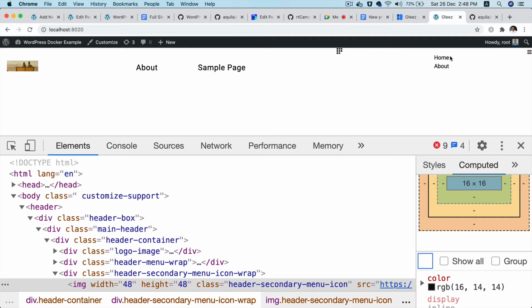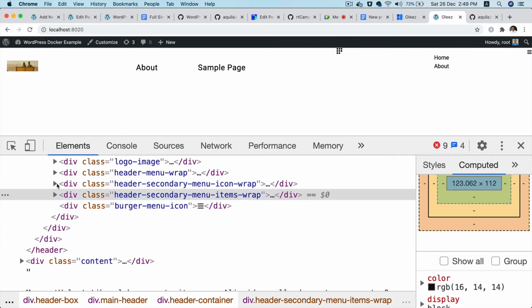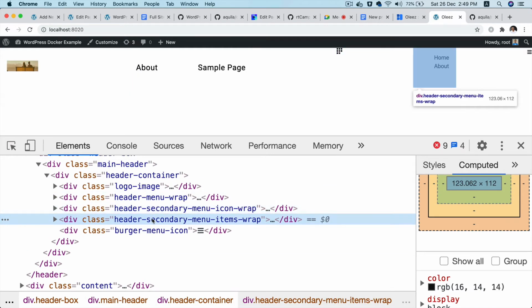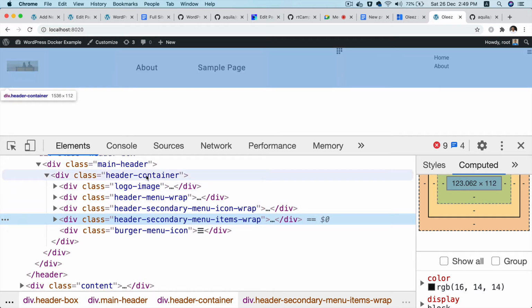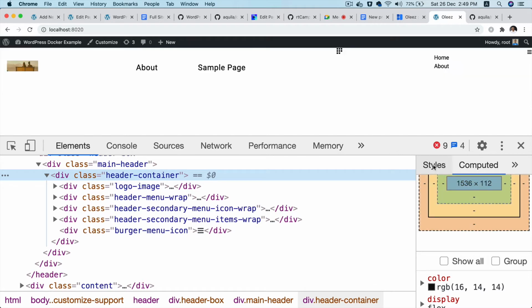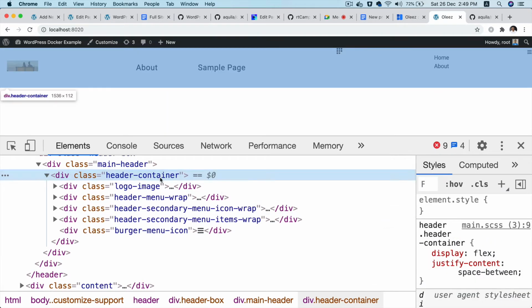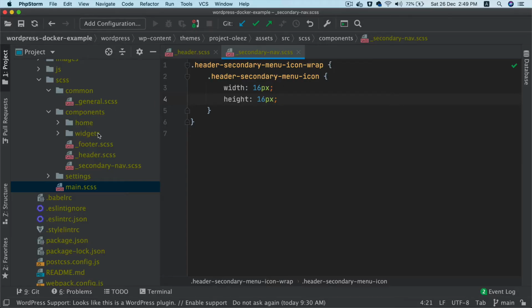Next thing I'm going to do is pull this down. So this is my secondary menu wrap, but ideally it should be inside of this and not outside, I guess. Hold on. Header container. Yeah. This should have a position absolute actually. Does it have? It doesn't. Okay. So header container.